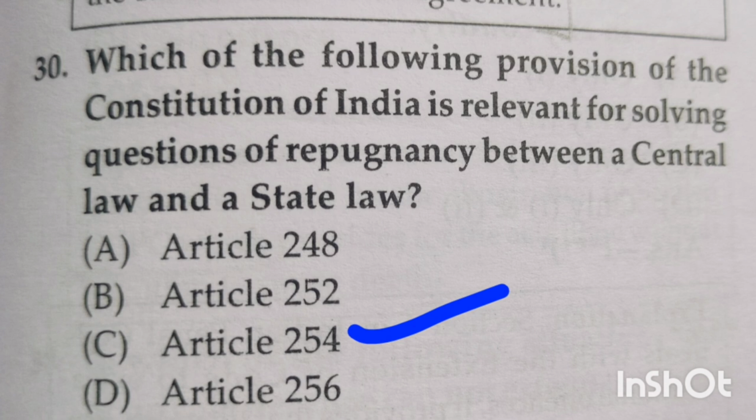Article 254 of the Constitution of India deals with the inconsistencies between laws made by the Parliament and laws made by the legislature of states.